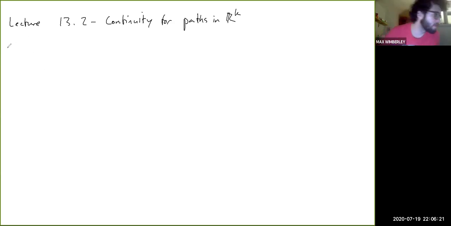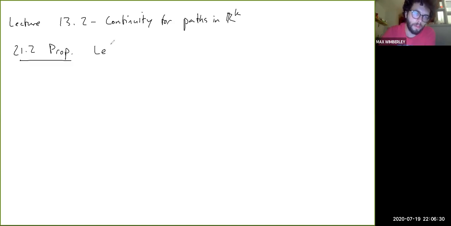So let me state the proposition. This is 21.2. Let gamma be a function from the closed interval AB to Rk. And we're considering the closed interval here just because that's the most common scenario that we're interested in practice.